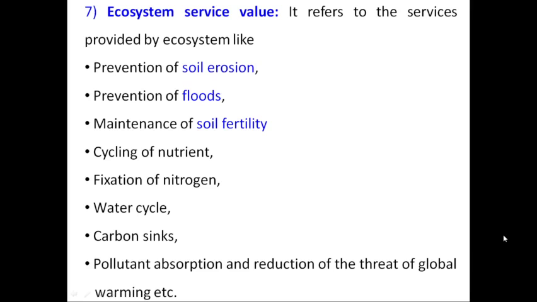They also help in cycling of nutrients. We have studied a number of biogeochemical cycles in the previous lectures. If there are no plants or animals, then we will not be able to see these biogeochemical cycles on this planet. They also help in fixation of nitrogen. We have seen this in the nitrogen cycle. Biodiversity also helps in the water cycle.